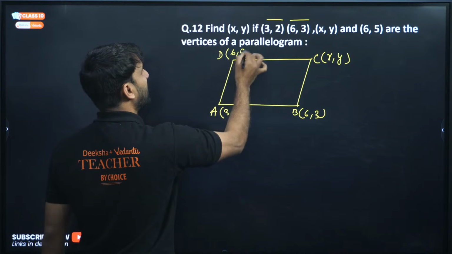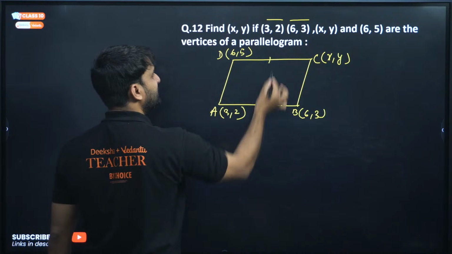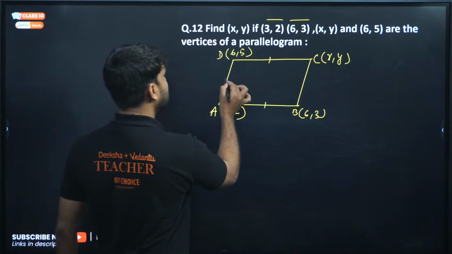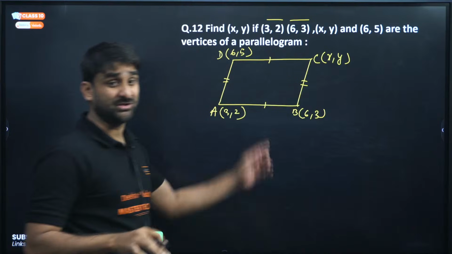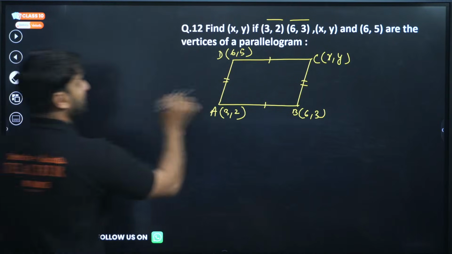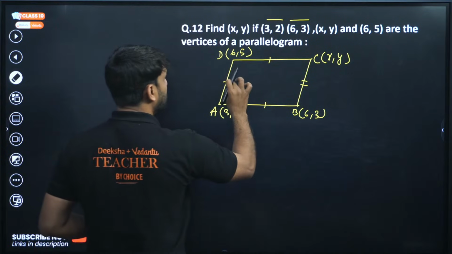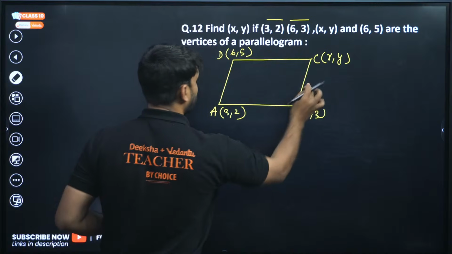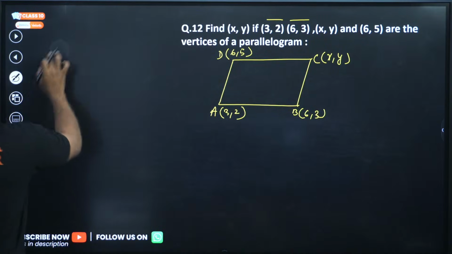Some students apply the distance formula. They take this side equal to this side, because this is also a property of a parallelogram, and this side equal to this side. Don't solve this question in this way, otherwise you will be stuck in the solution. You can't get the result. So always follow the simple and very comfortable method. Don't follow complex methods at all. Let me tell you how we can solve this question.